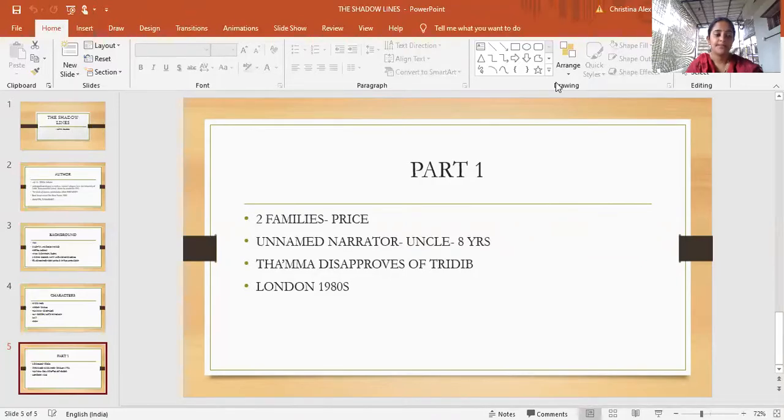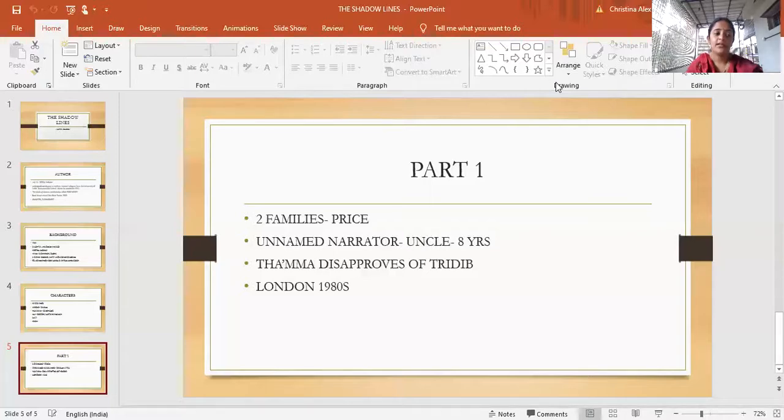And he's always going to the bathroom, and that also irks Thama, because she feels like when someone comes and visits, they should not go directly to the bathroom, but they should talk a little. And she does not let Trideep stay for long at their house. She believes that he will be a negative influence on the narrator and his father. His father and the narrator, no one is named throughout the story.